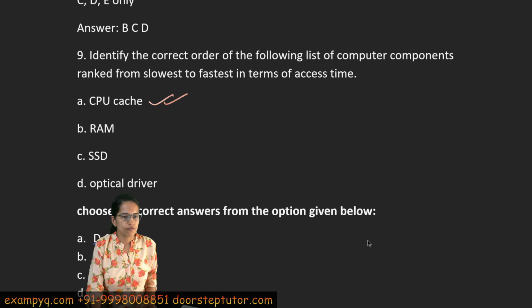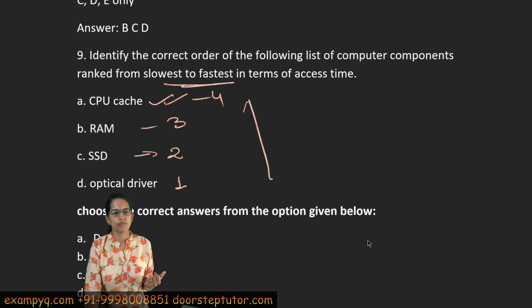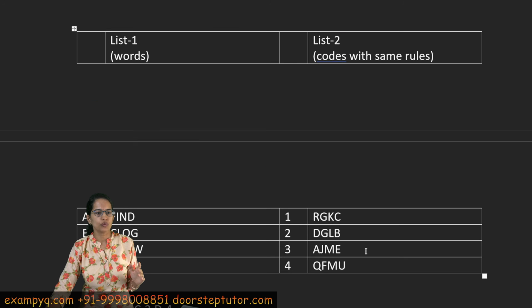So this would be the fastest. Now the question says slowest to fastest, so that's important. So optical drive would be the slowest, followed by an SSD, followed by the internal RAM and followed by the CPU. So this would be the order in which the components would be there from slowest to fastest.